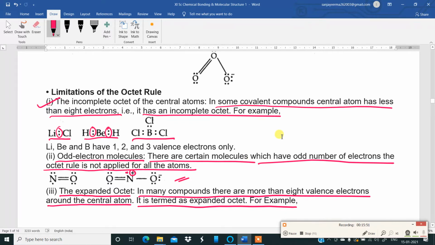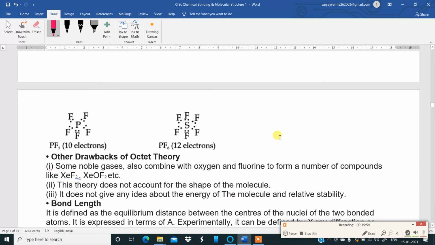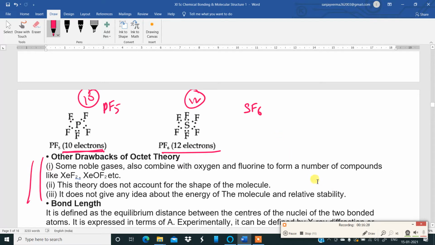Let us have a look at one example over here. Phosphorus PF5, sulfur SF6. Phosphorus pentafluoride, PF5, and this one is sulfur hexafluoride. This is a case of expanded octet. You see 1, 2, 3, 4, 5, 6, 7, 8, 9, 10: 10 electrons. Here it is 12 electrons. Here it is 10 electrons. That is a case of expanded octet. There are other drawbacks also. We will not go through the other drawbacks; that is not so important over here.